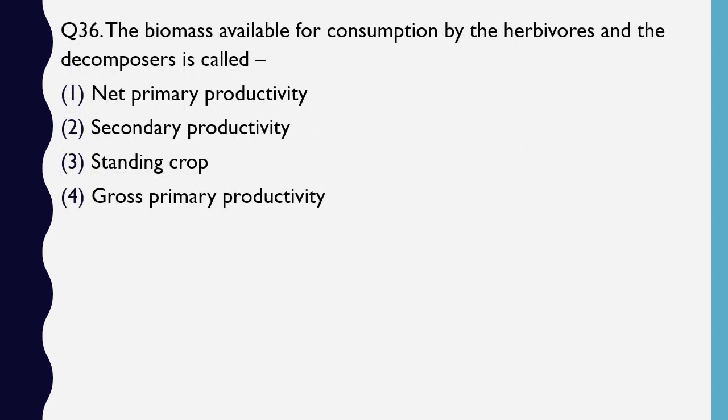Question number 36. The biomass available for consumption by herbivores and decomposers is called the net primary productivity, secondary productivity, standing crop or gross primary productivity. The correct answer is option 1, that is net primary productivity, the biomass that is available for the consumption by the herbivores.